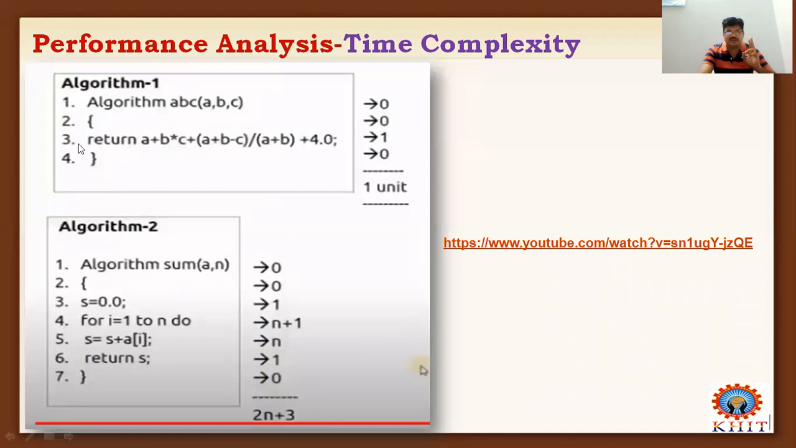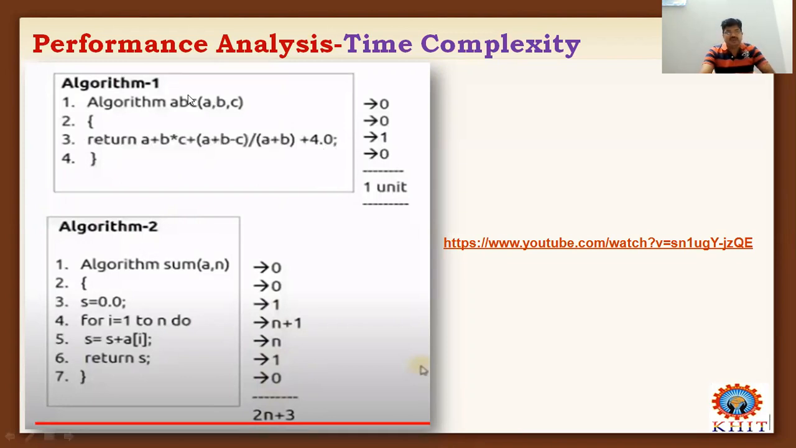And the leftover is the third line. The third line is written A plus B into C plus A plus B minus C by A plus B plus 4 into 0. So consider this is an expression. So we are returning one expression value. How many times can we return a value? Always remember that we need to return or display the value only once. So this statement will be executed only once. So I already mentioned here.